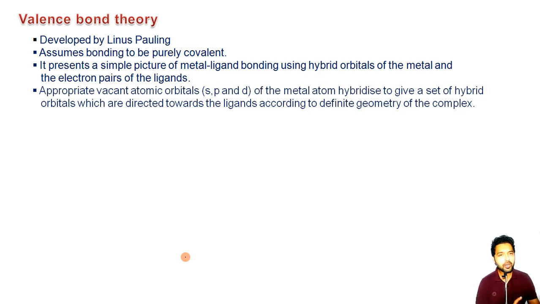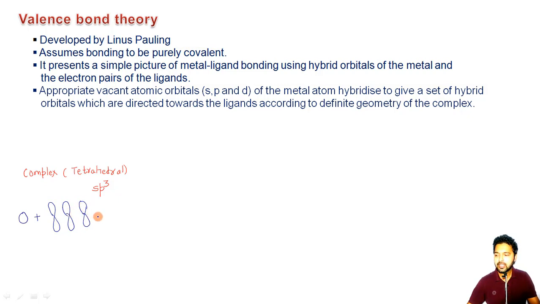Now suppose we are talking about some transition metal complex in which the geometry is, let us say, tetrahedral. So we know tetrahedral means the hybridization will be sp3. Now what happens is when one s orbital combines with three p orbitals, let me draw here the first one, the second one, and the third one like this.